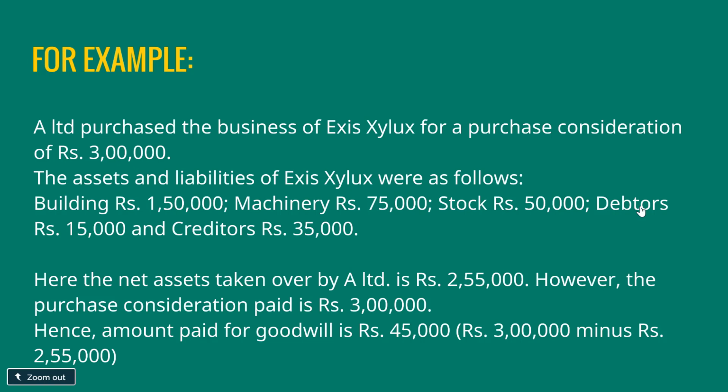Now if you see here, although the net assets taken over is rupees 2,55,000, A Limited pays rupees 3 lakh. This excess amount paid is for goodwill, that is rupees 45,000. Rupees 3 lakh minus rupees 2,55,000. And this is called purchased goodwill because a consideration has been paid for it.